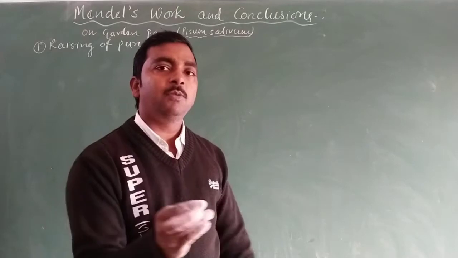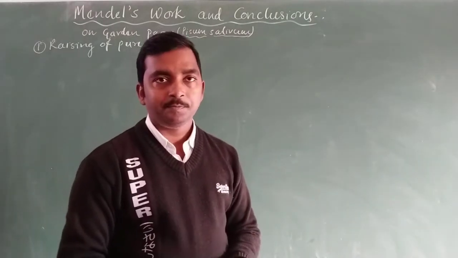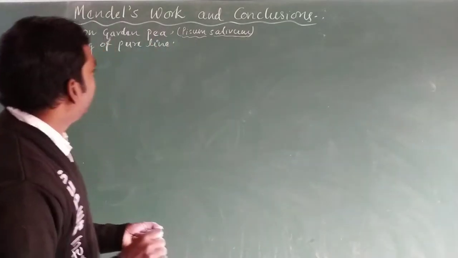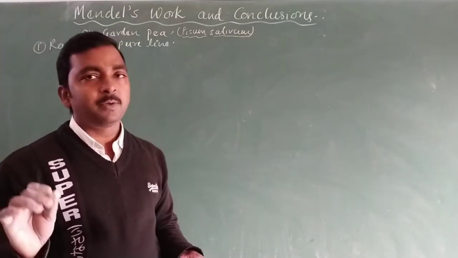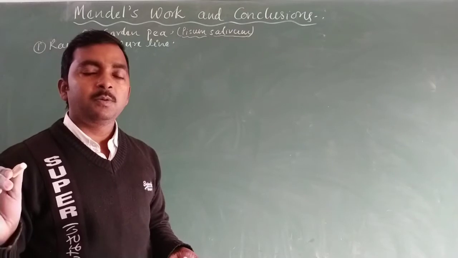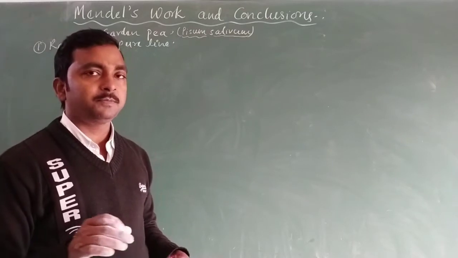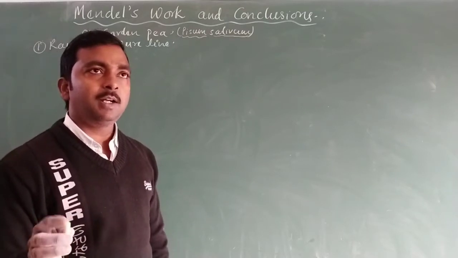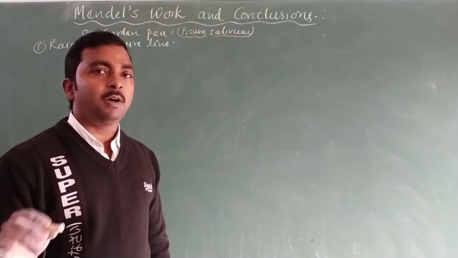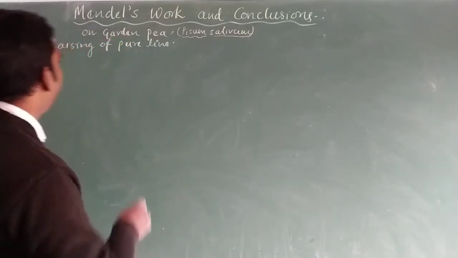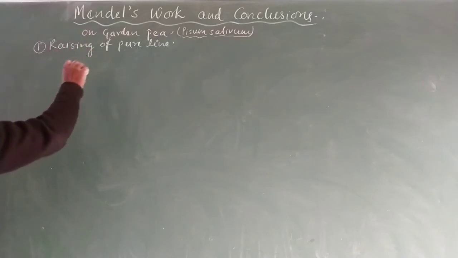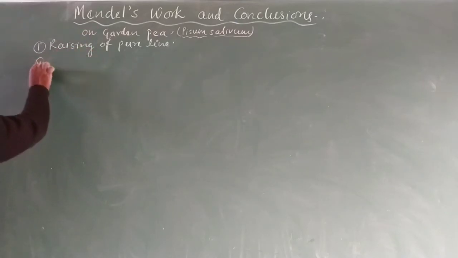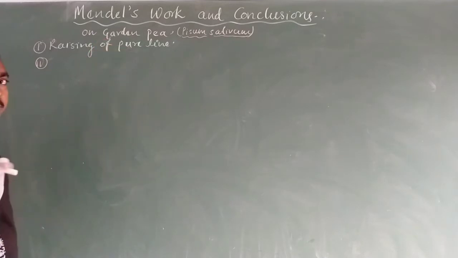That kind of gene is known as a pure gene. It means they produce seeds that carry the genes for the pure line only. So the first work of Mendel is to raise the pure line.